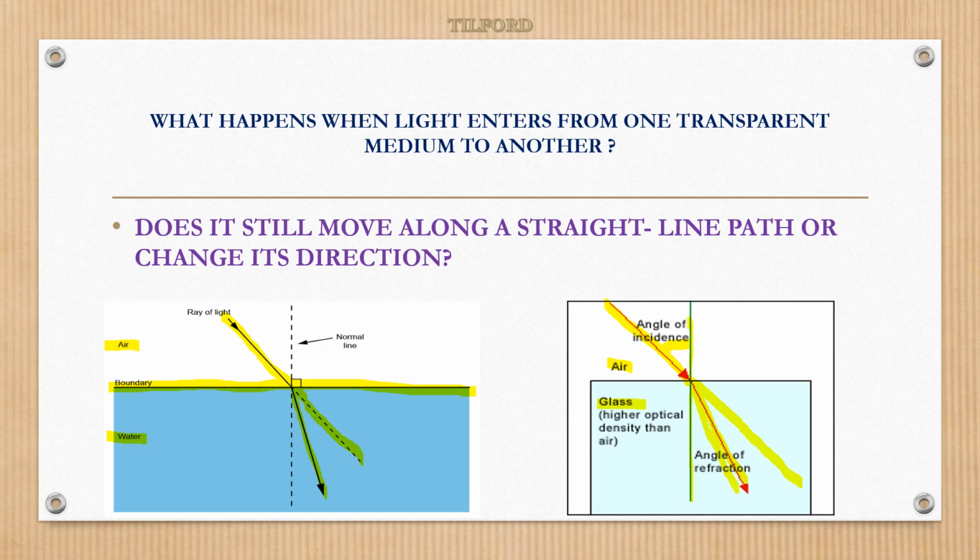One is the angle of incidence. What is that? The angle between the incident ray and normal. And the second one is the angle of refraction. What is that? The angle between normal and this ray, which we call the refracted ray. So we can say the angle between normal and refracted ray we call the angle of refraction.